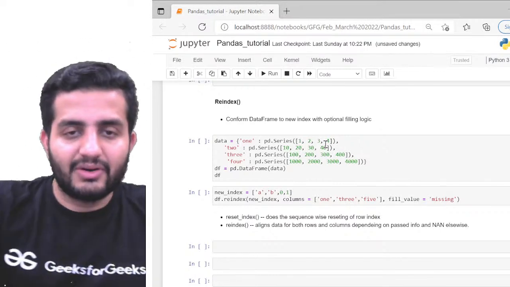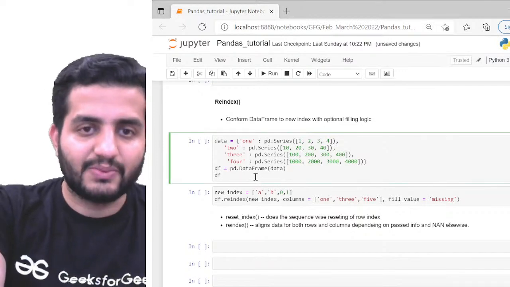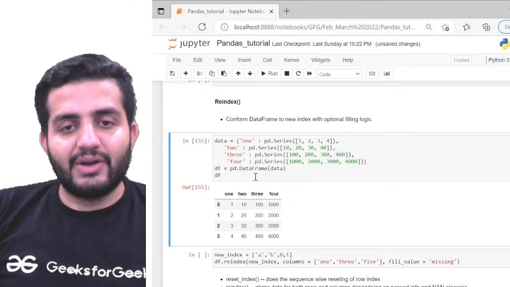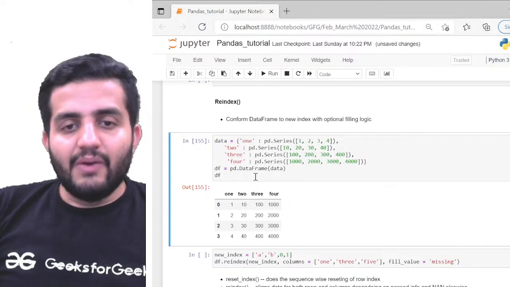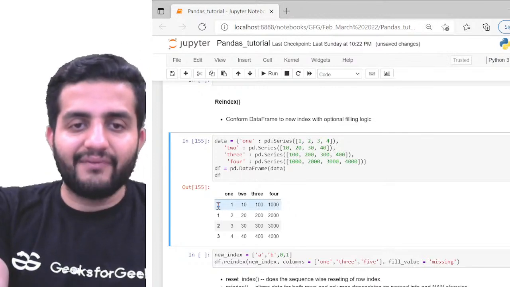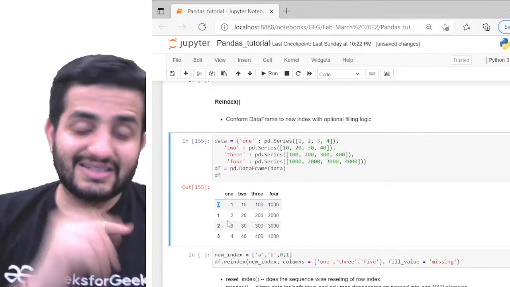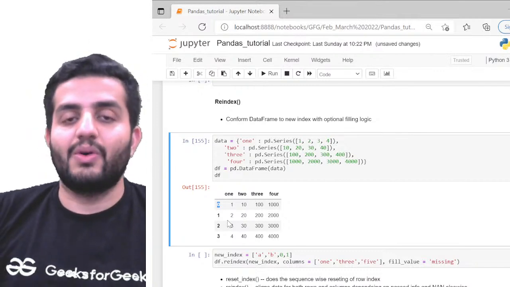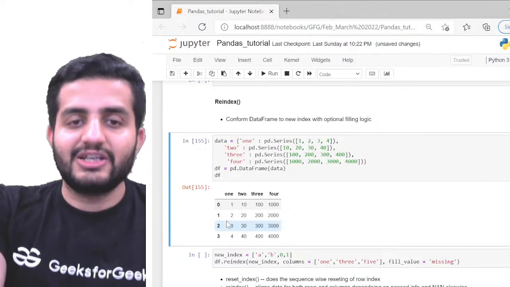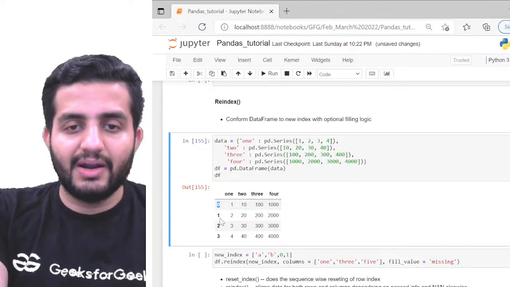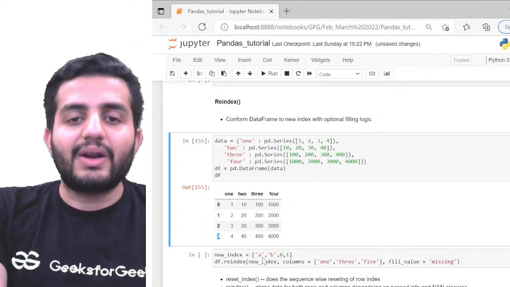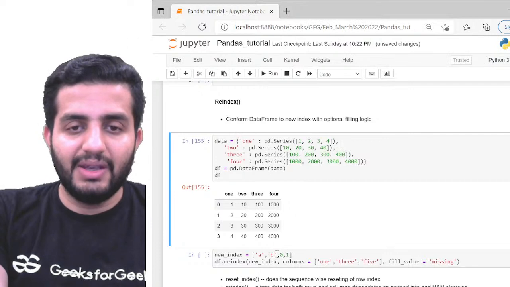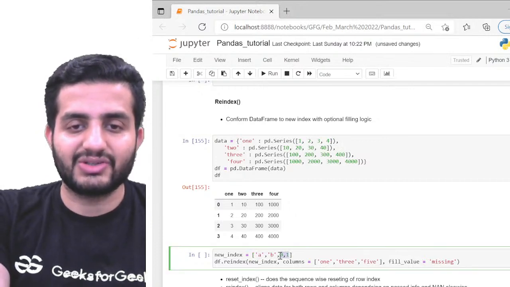But reindex is a different concept. So let me show you how reindex works. Again, I'm creating the same data frame. So I have the data frame 1, 2, 3, and 4 here. Reset index resets the index, and in reindex, I'm defining a new index altogether for my data frame. So what are my default indexes here? 0, 1, 2, and 3, right? Now, instead of 0, 1, 2, and 3, I want this new index to be given. I want A, B for the initial two and then 0, 1 for the last two, okay?